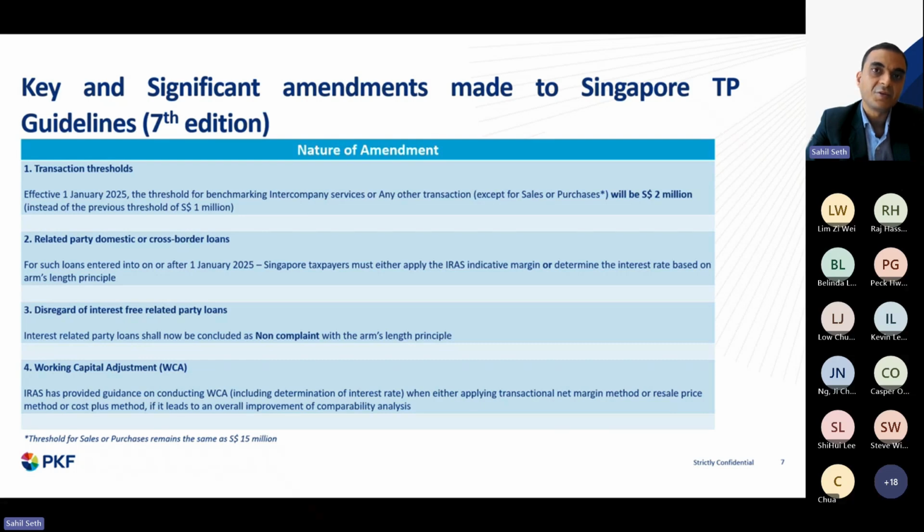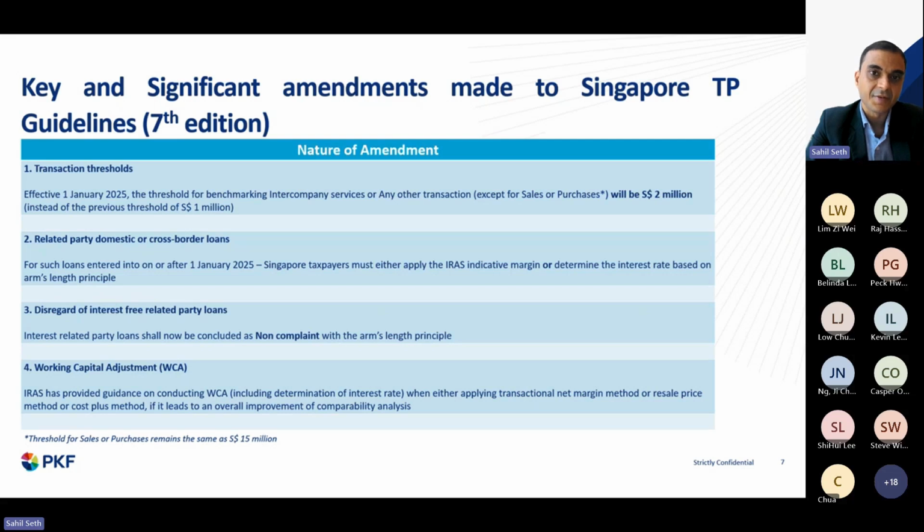But here, as we want to share the key guidelines, the IRAS has provided a lot of detailed guidance on conducting working capital adjustment, including how you have to determine the interest rate. Primarily, this is applicable for three methods, which are the transactional net margin, the resale price, or the cost plus method.